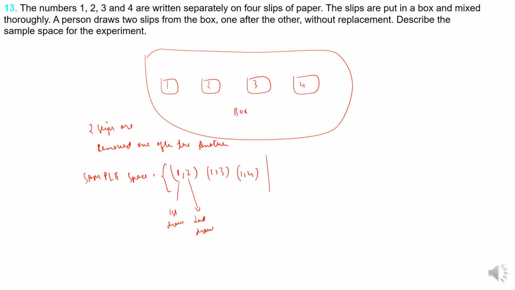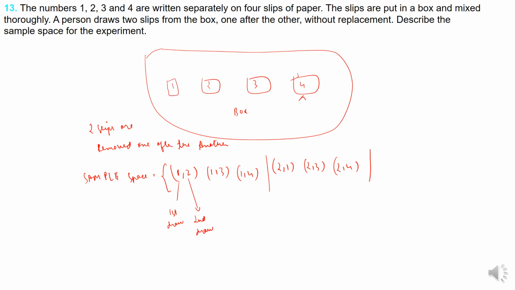Now if suppose 2 is removed, so it can be 2 1, 2 3, 2 4. 2 2 will not be a possibility because there are only 1 2 3 4, right? So if suppose 1 is there, what will be the combination? 1 2, 1 3 and 1 4. Similarly, if it is 2, then it will be 2 1, 2 3 and 2 4. I hope this is understood.